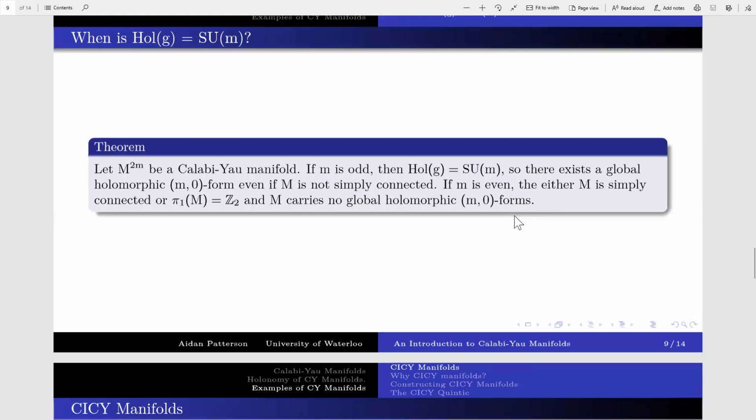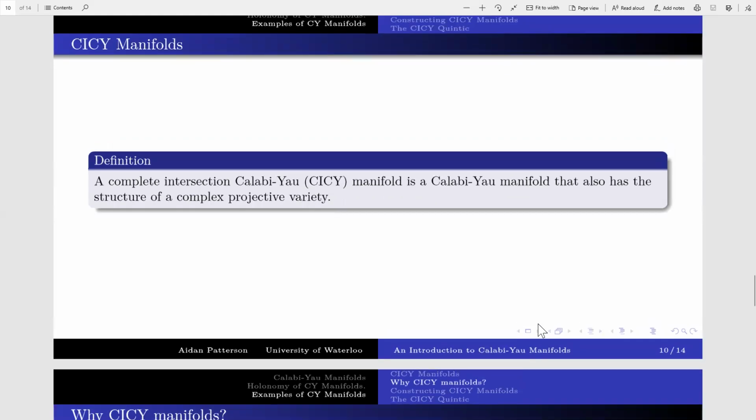All right, now we're going to consider a class of examples of Calabi-Yau manifolds. These are going to be called complete intersection Calabi-Yau manifolds. Since CP^N is compact and Kähler, it's natural to ask if any submanifolds have the structure of a Calabi-Yau manifold. In particular, we can restrict our attention to subvarieties, which are level sets of irreducible homogeneous polynomials. Calabi-Yau manifolds of this form are called complete intersection Calabi-Yau manifolds, which we abbreviate as CICY.